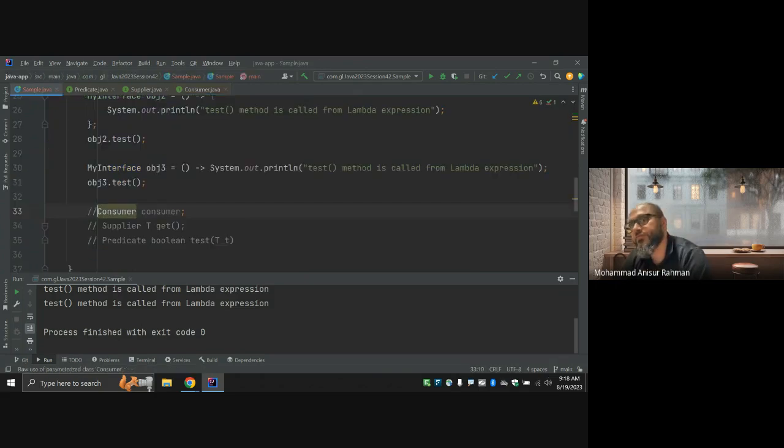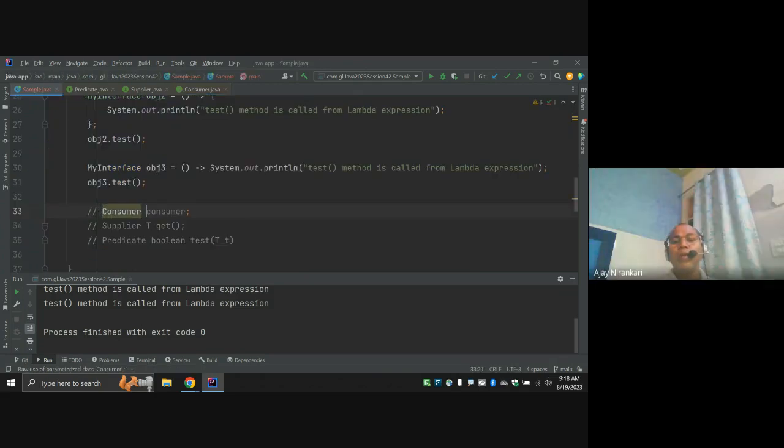So these are inbuilt Java libraries available to you. Whenever you want to write a method that accepts something but does not return anything, you can use the Consumer interface.